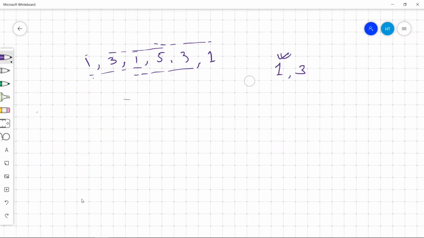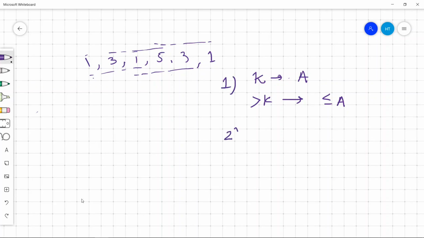So what are the things we can observe from this? The first thing that we observed was that if we have found an answer for k, and let's suppose the answer is a, for all sizes greater than k, the answer is going to be less than or equal to a. It will not be greater than a. And let's see what are the other observations.